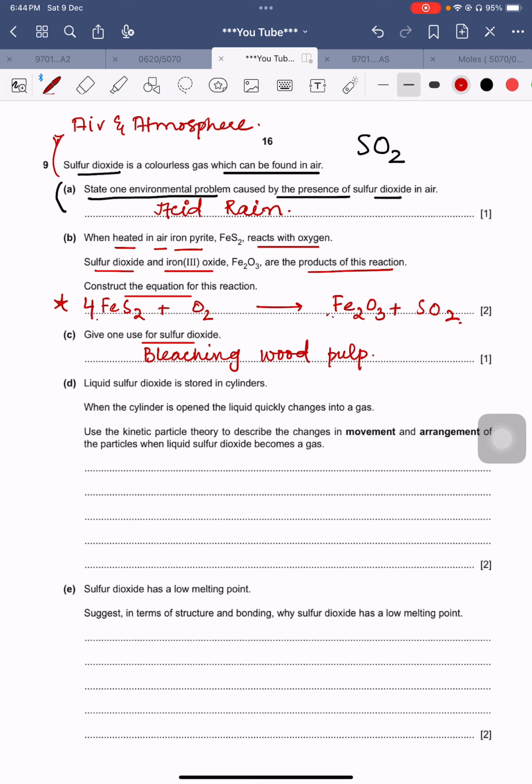I will not let anything go on its own, so that you people may not be in a problem. So it will be 4, and it will be 11, and it will become 2, and it will become 8. Guys, look at here right now. How many times Fe is there? 4. How many times Fe is there? 4. How many times sulfur is there? 8. How many times sulfur is there? 8. How many times oxygen is there? 22. How many times oxygen is there? 2 into 3 is 6, and 8 into 2 is 16. So 16 and 6 become 22.